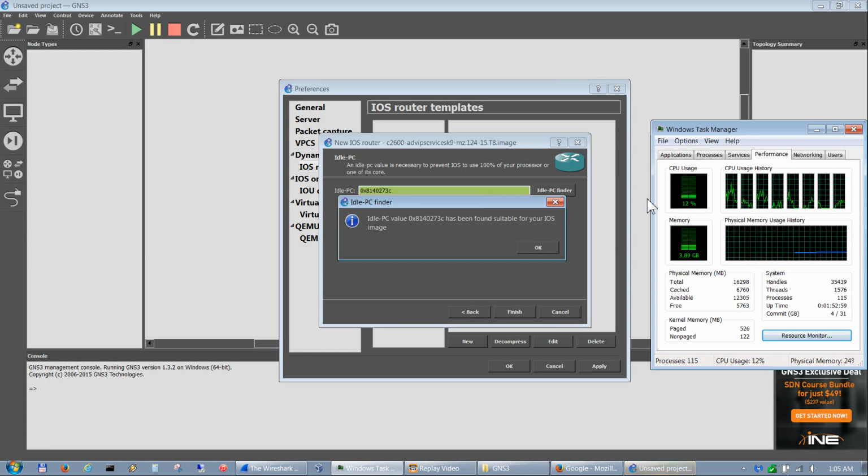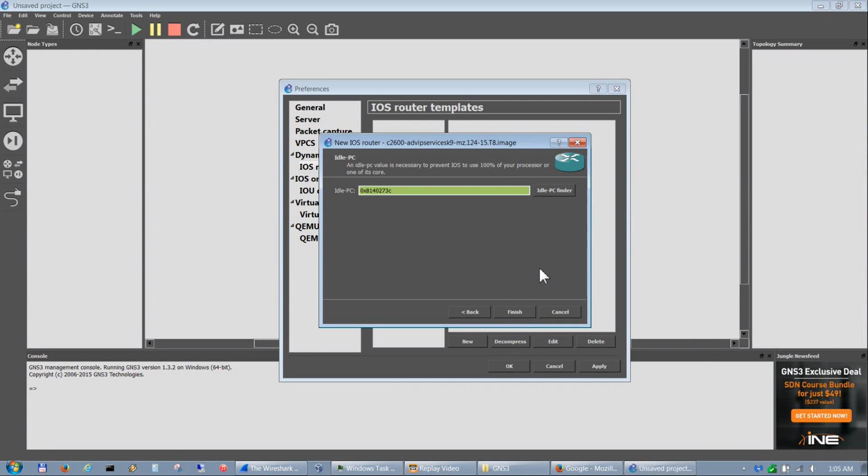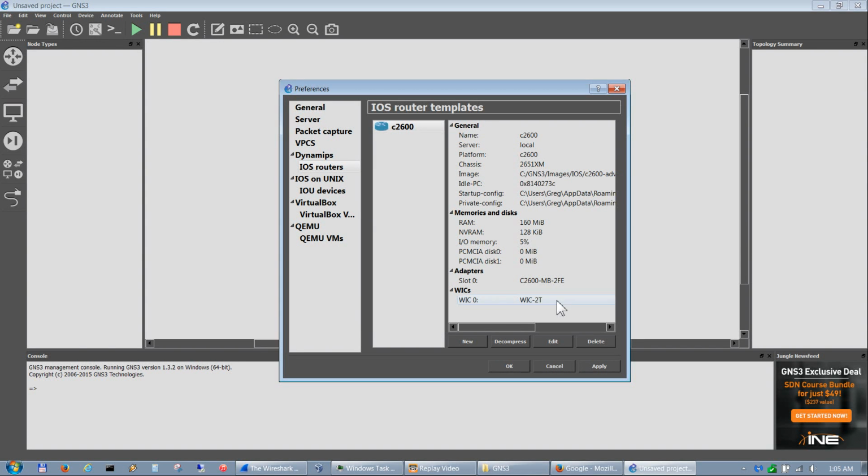And as you can see, it went down to 10, 11, 10 to 13. And it's because it found this value. So go ahead and hit OK to that. I'll show you where you can also change it now where you couldn't in the last version. So go ahead and hit finish to that.